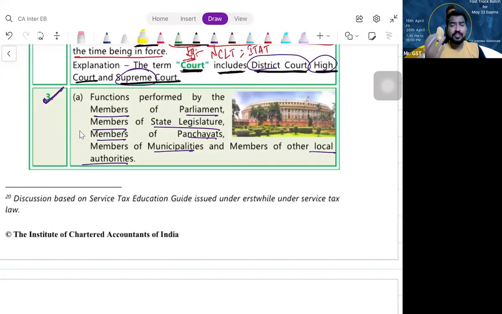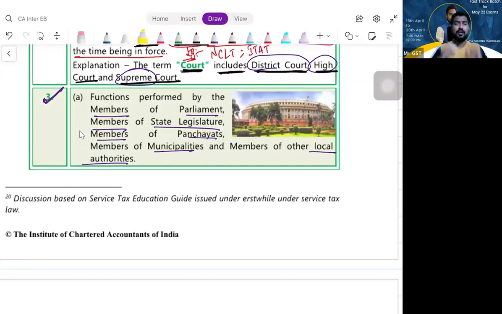You may be feeling that they are doing service to you, but the law says they are not doing any service. That means whatever the activities they are doing, for which they are getting the remuneration, it should not be treated as supply of good or supply of service. So it is not a supply. Are you able to understand?